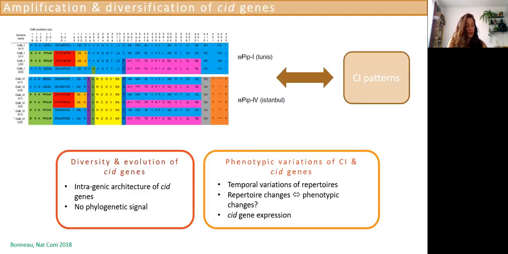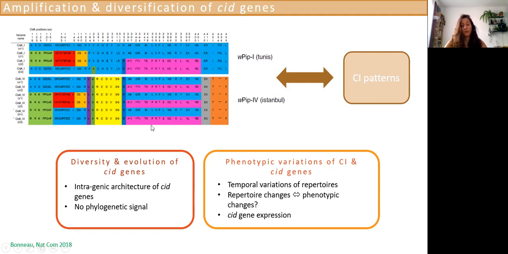And indeed, what Manon Bonneau, a previous PhD student, found was that the Cyt genes that I mentioned earlier were amplified and diversified in wPip. There can be up to 6 or 7 copies of a given gene within a single genome. An interesting thing as well is that they correlate with the CI patterns.